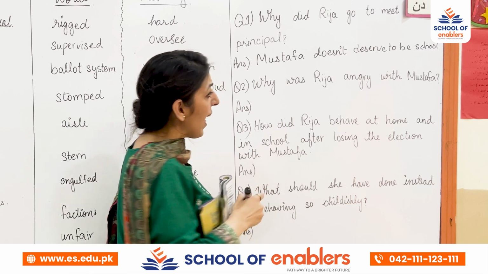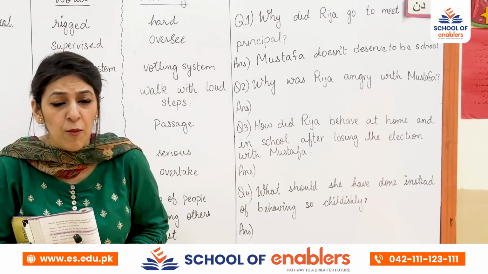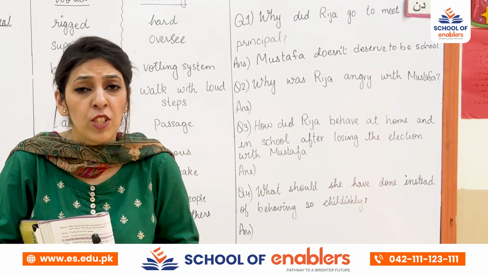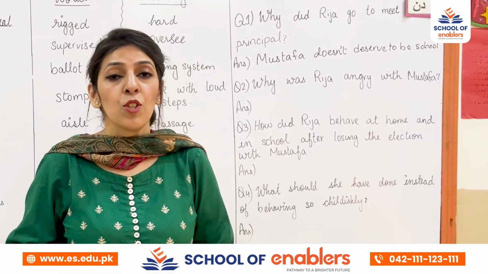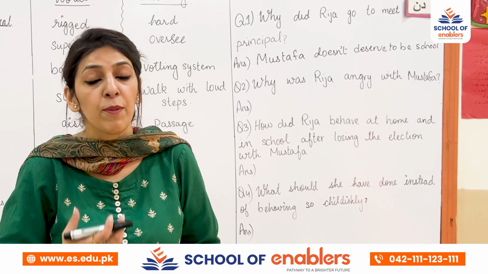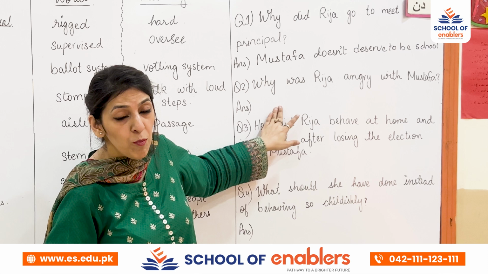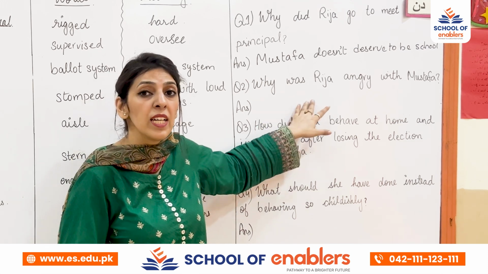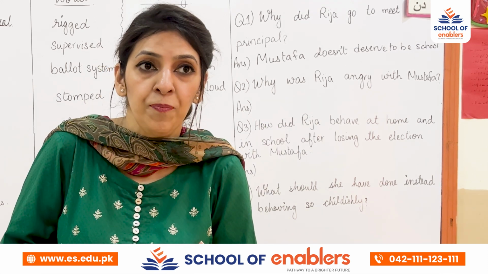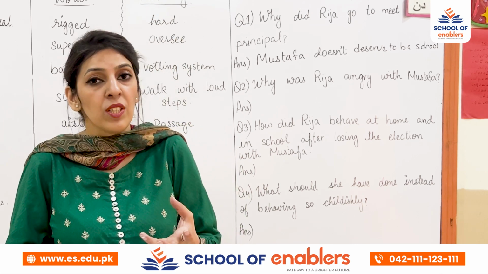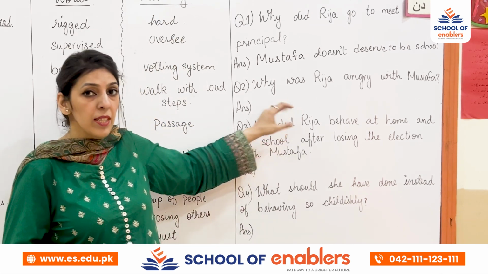Why was Rija angry with Mustafa? So what do you think? Rija was angry with Mustafa because, you have to write down the answer by yourself, because he won the elections. Okay, so she wanted to show her anger or expressions that she is very angry with Mustafa.